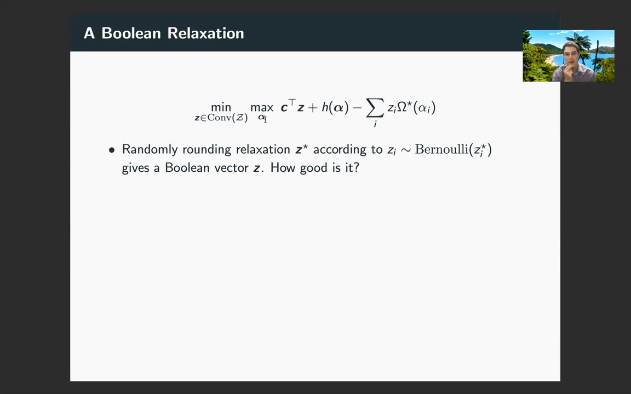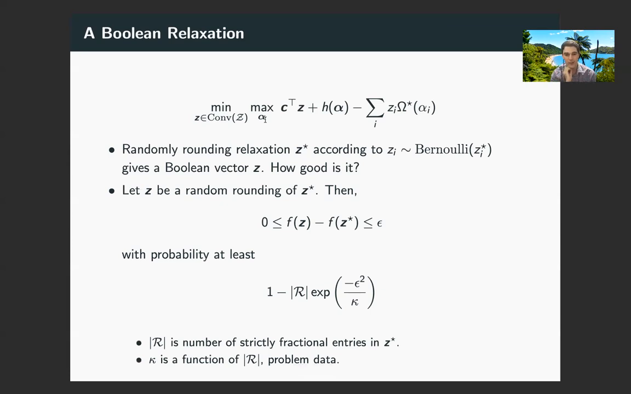Therefore, we can randomly round it by saying that z_i is distributed according to an independent Bernoulli distribution with parameter z_i star. And it turns out that if we do this, then we can show that with high probability, the gap between this solution and the solution to the convex relaxation is actually very small in terms of objective value, which means that in particular, we've obtained an epsilon optimal solution to the overall problem as well.